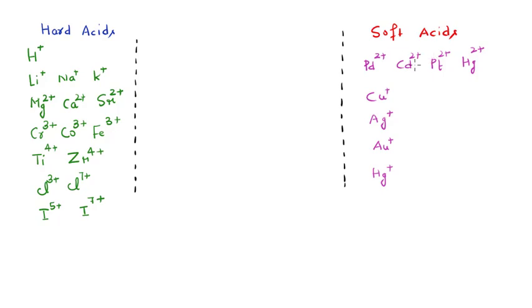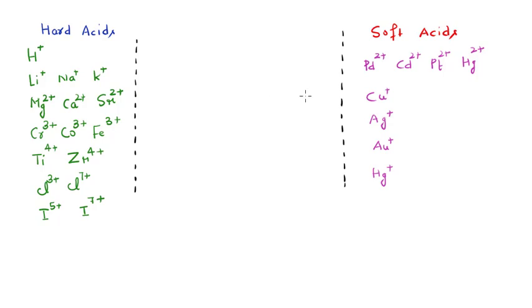So once again, these are the heavier type of metal ions, and some of the light transition elements which are present in low oxidation states, and thus they contain a high number of valence electrons, such that the distortion of the electron cloud and thus the polarizability is quite easy in case of the soft type of acids, okay.